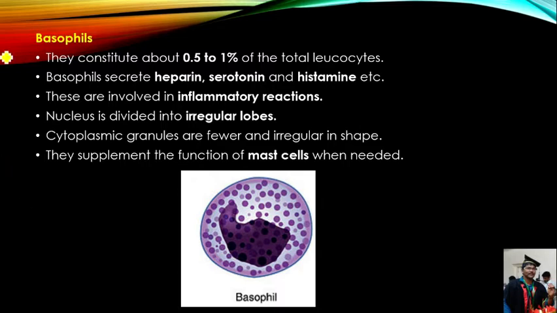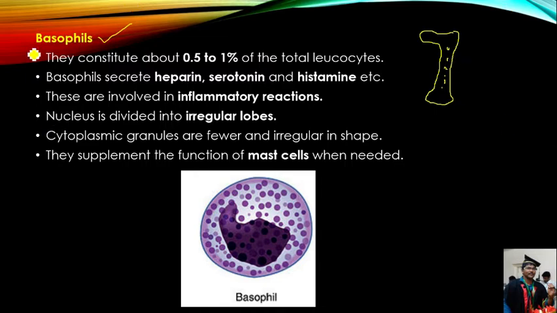One by one we have to discuss the granulocytes. Already I have told that granulocytes are divided into three types. Number one is basophils, number two is acidophils or eosinophils, number three is neutrophils. All those basophils, neutrophils and acidophils are formed in the bone marrow from the stem cells which are present in the bone marrow. All types of blood cells are formed in the bone marrow, hence the white blood cells are also formed from the bone marrow.